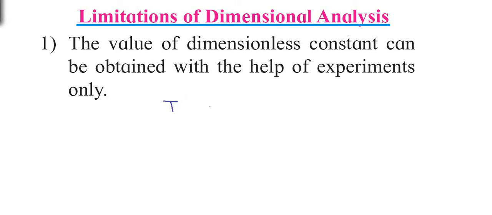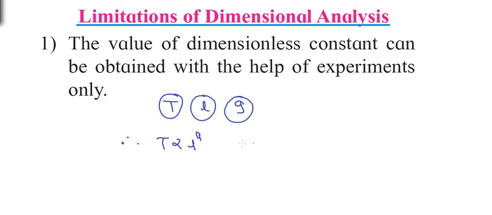For example, T, L and G, where T is the time period, L is the length and G is the acceleration due to gravity. We have established the relationship between them assuming that T is proportional to L raised to A and proportional to G raised to B.